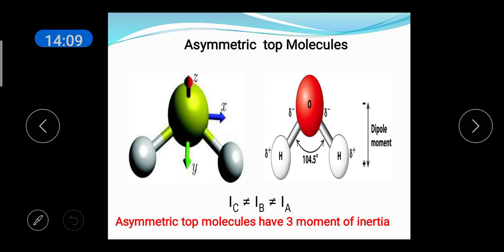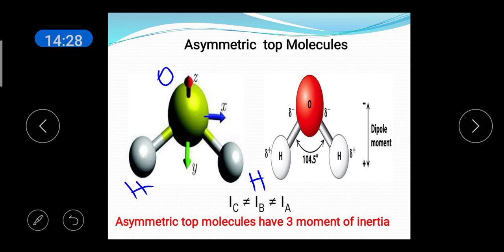The last type is the asymmetric top molecule. The simplest example is the water molecule. In the water molecule, you have oxygen here, and these two atoms are hydrogen atoms. You consider three perpendicular axes.